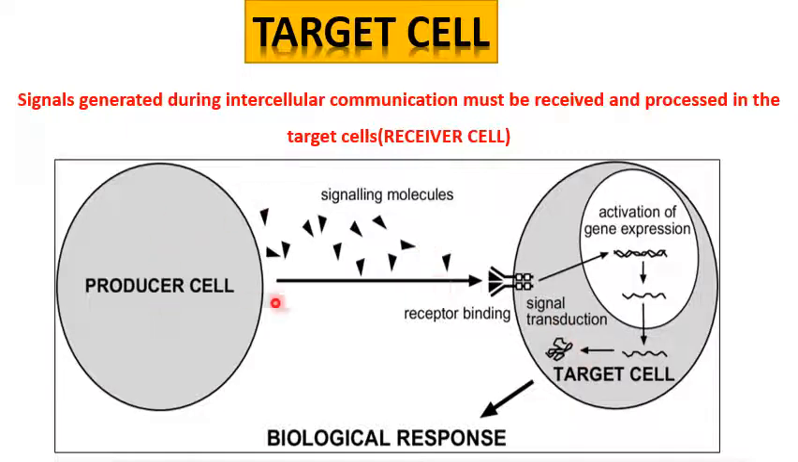Here you can see this producer cell. It is producing certain signal molecules which are received by the target cell through a receptor present on the surface of the cell, and after that there might be changes in that cell which signal the cell that it needs to do transcription, where the protein molecules are formed.